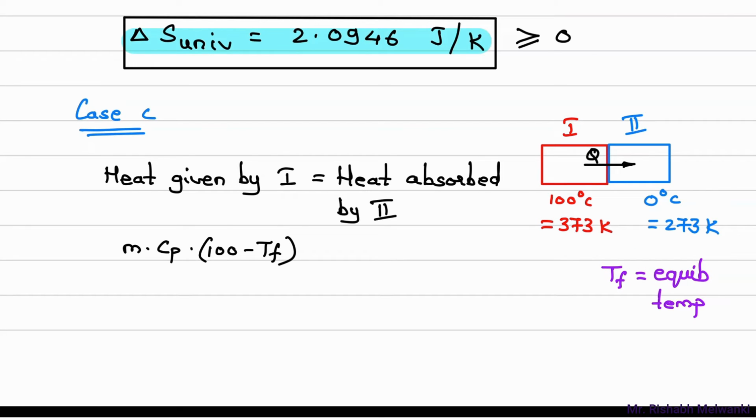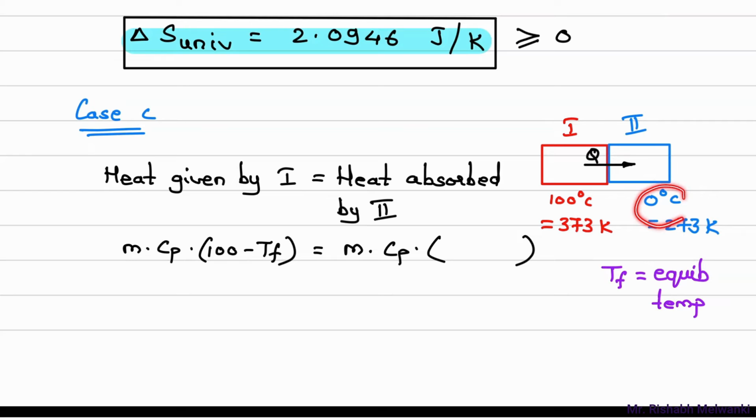We are writing over here higher temperature minus lower temperature. We are not writing here T final minus T initial. Remember that. Okay, so this will be equal to heat absorbed by second copper block. What will be that? Mass of second copper block into Cp of second copper block into delta T of second copper block.